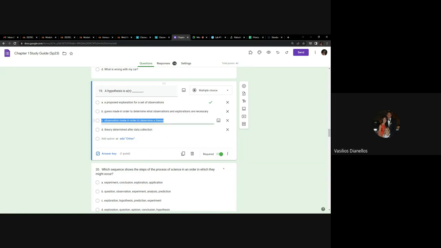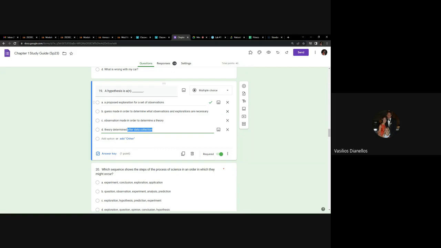Observations made in order to determine a theory. No, an observation is an observation, right? That's the first step. Hypothesis comes later. And a theory determined after data collection. That's wrong for two reasons. One, a theory is not a hypothesis. Those aren't the same. We'll talk about that here in a few minutes. And it's not done after the data collection, right? So you form your hypothesis, then you do an experiment and collect data, generally speaking.